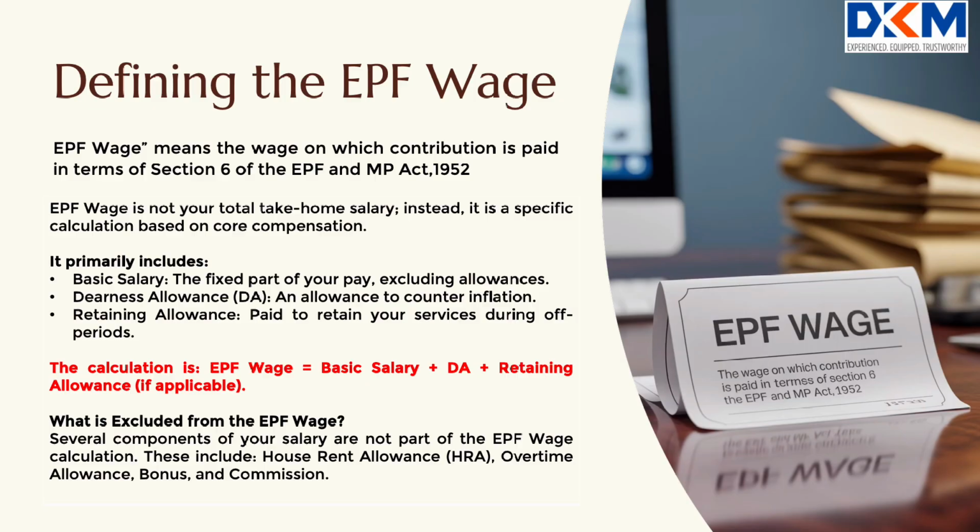It primarily includes basic salary, the fixed part of your pay excluding allowances, dearness allowance, DA, an allowance to counter inflation, and retaining allowance, paid to retain your services during off periods. The calculation is: EPF wage is equal to basic salary plus DA plus retaining allowance, if applicable.